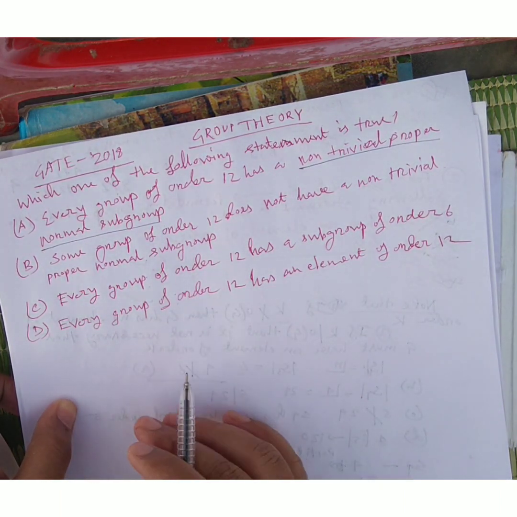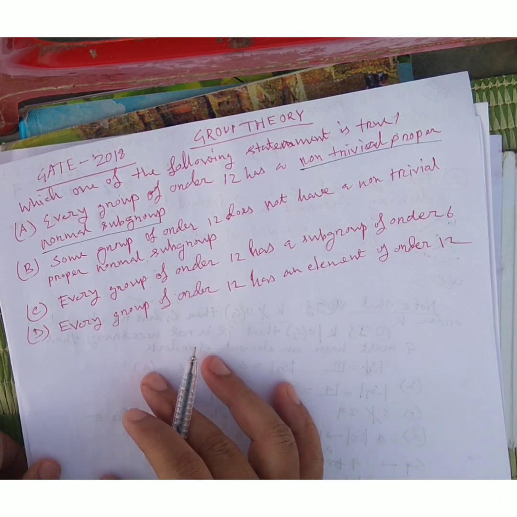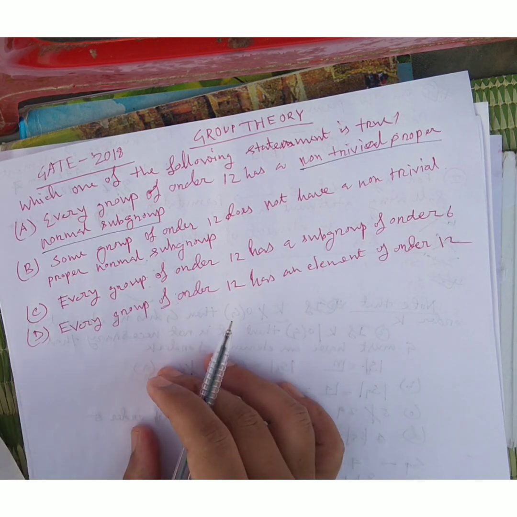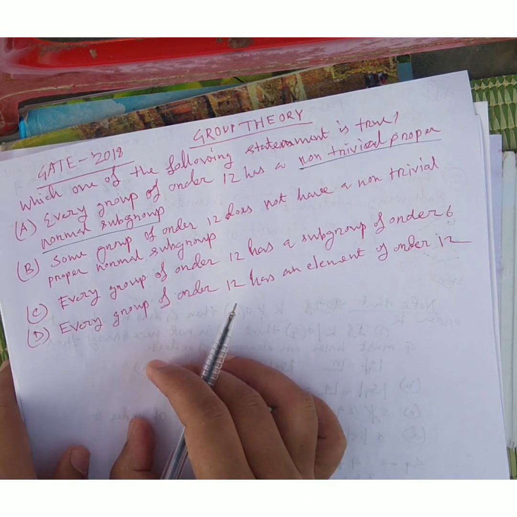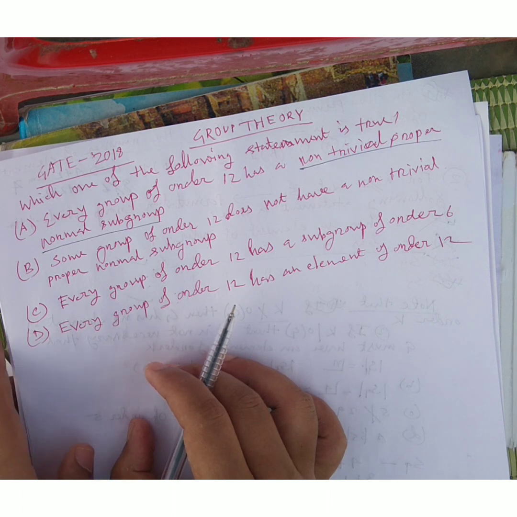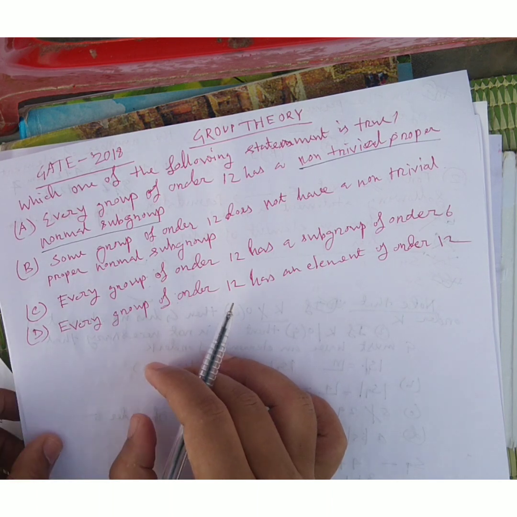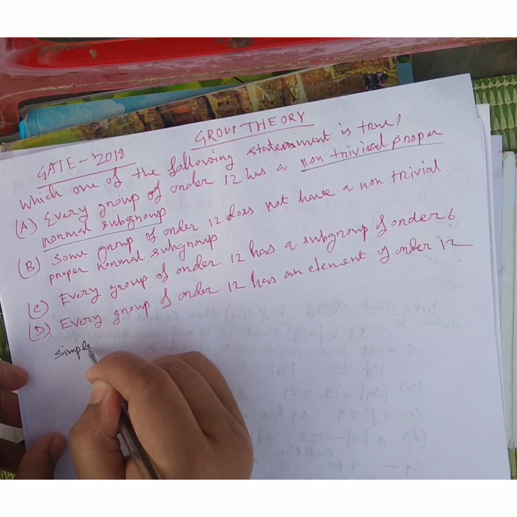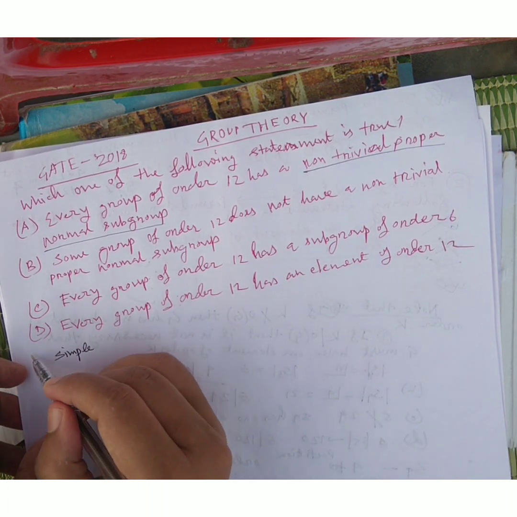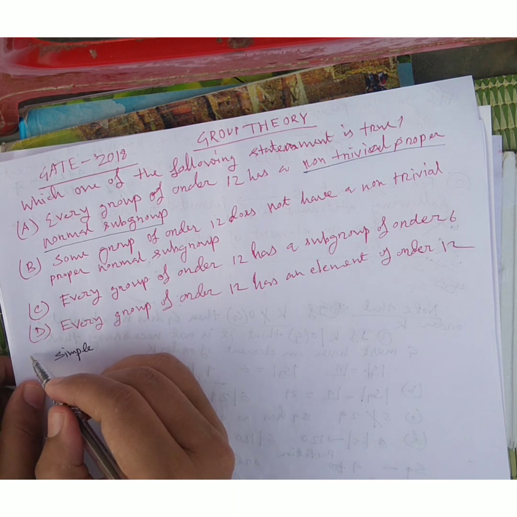the question is about non-trivial proper normal subgroups. A non-trivial proper normal subgroup means this group is not simple. What is a simple group, friends? I will discuss the simple group before this question; to solve this question, I discuss some theory.